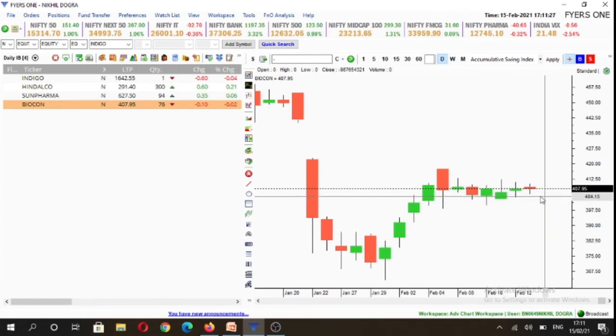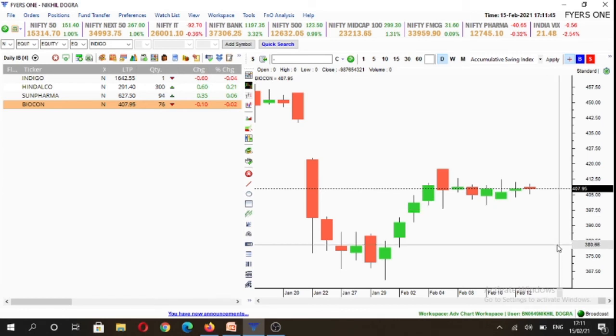So whichever way Biocon breaks, that is if it trades above today's highs, we'll look for buying opportunities, and if it breaks today's low, we'll look towards selling opportunity in Biocon. The same goes for Sun Pharma, Hindalco and Indigo.